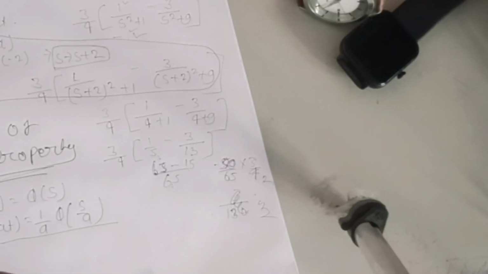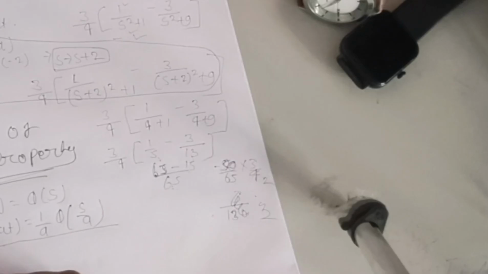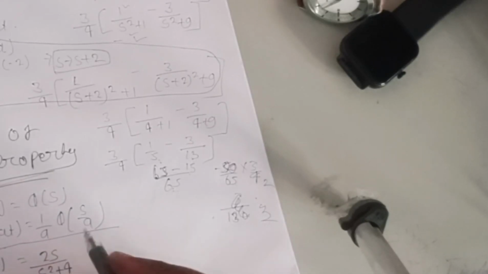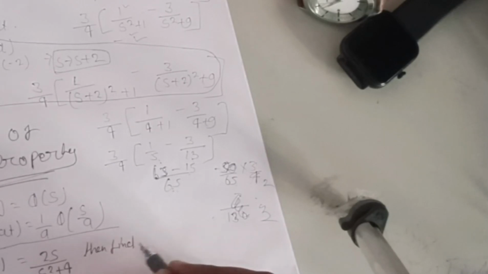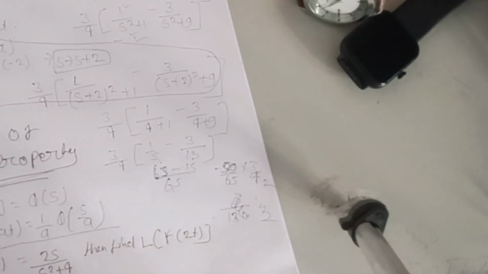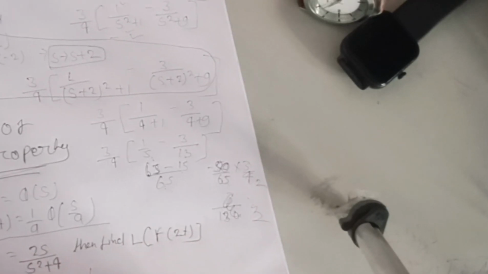Let's take an example. For example, Laplace of f of t is equal to 2s upon s square plus 4. Then find Laplace of f of 2t.